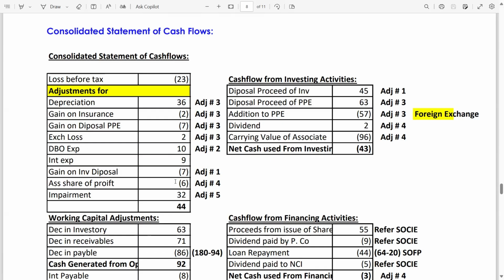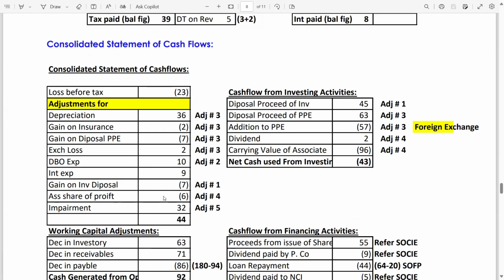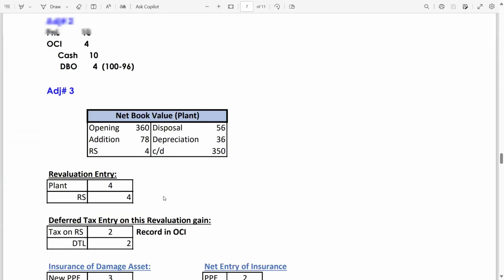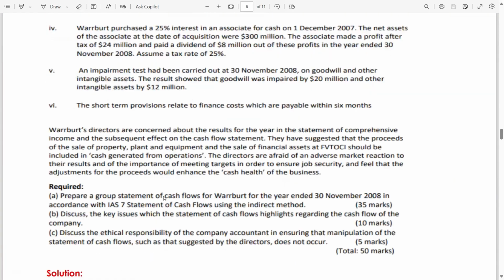This is from adjustment number 1. Associate share of profit is minus 6. You have calculated it in the investment in associate account. Also, this is given in the SOPL. You can also take this figure from the statement of profit and loss account. Adjustment number 4, impairment. Adjustment number 5 says there are 2 impairments. So once you add these 2 impairments, it will become 32.